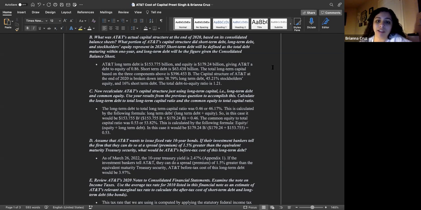$396.453 billion. The capital structure of AT&T at the end of 2020 is broken down into 38.79% long-term debt, 45.21% stockholders' equity, and 16% short-term debt. The total debt to equity ratio is 1.21.